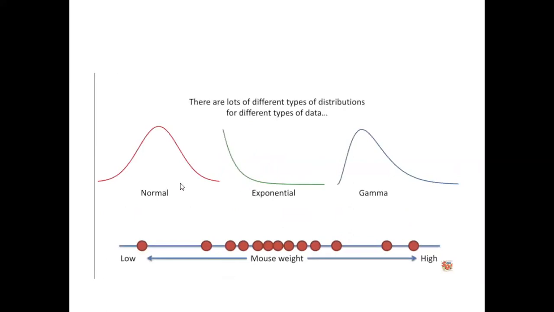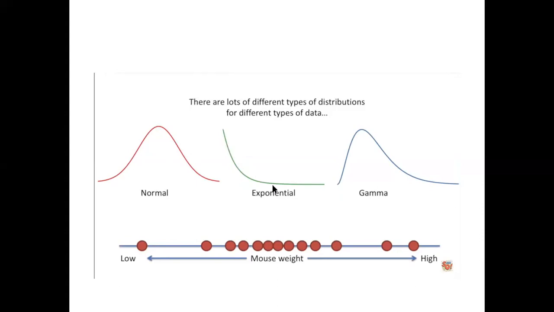There are three types of distribution in the literature. The first one is the normal distribution curve that we saw in the previous lecture. In the normal distribution, at the peak point more data values fall.